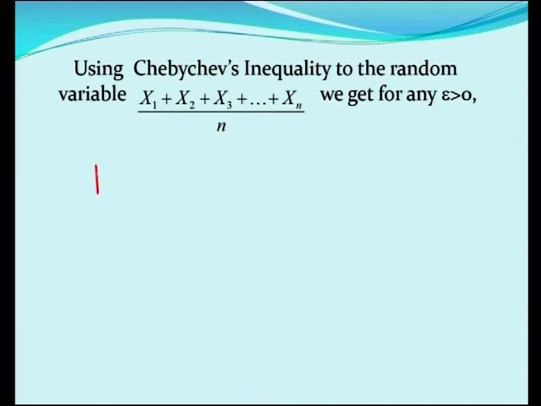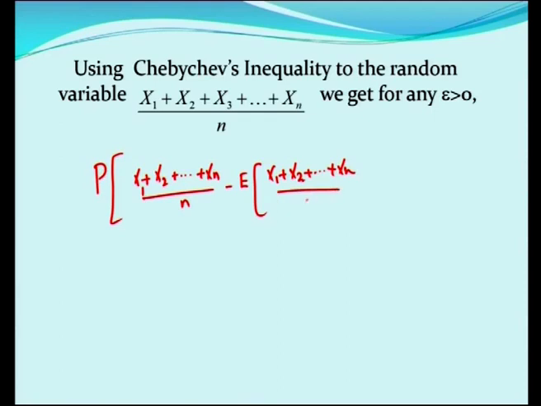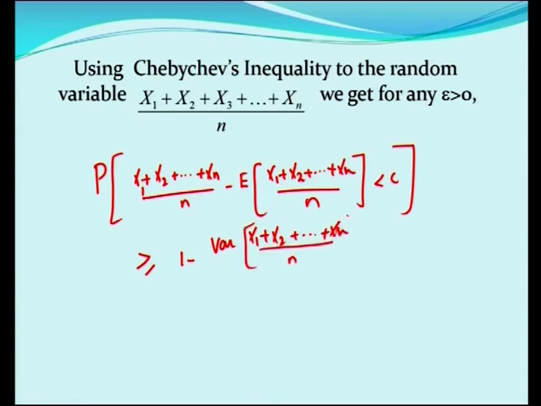I am going to write the Chebyshev inequality where in the place of x we will be substituting x1 plus x2 plus etc. xn divided by n minus E of x1 plus x2 plus etc. plus xn by n, which is less than c, is greater than or equal to 1 minus variance of x1 plus x2 plus etc. plus xn divided by n by c square.